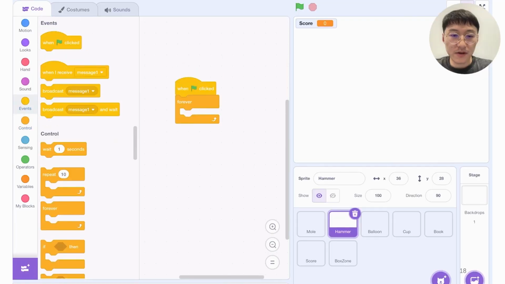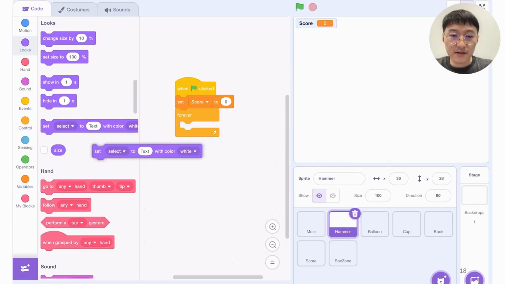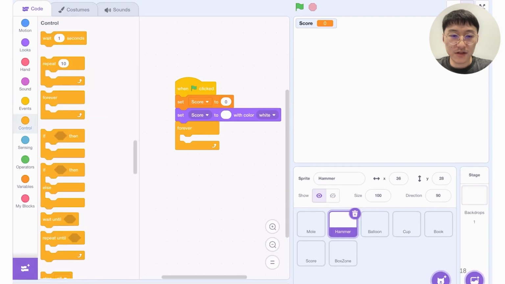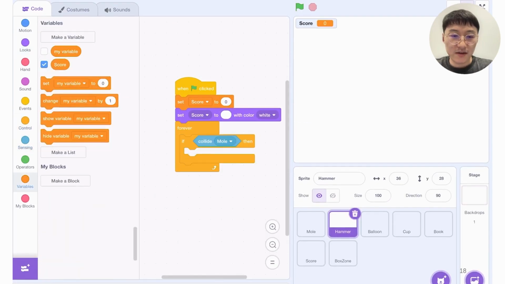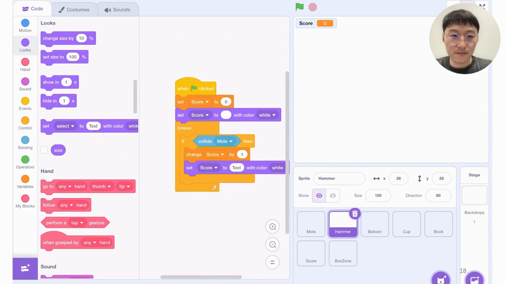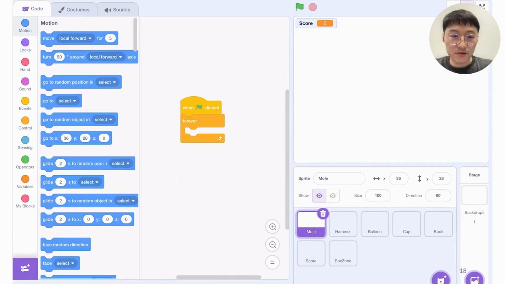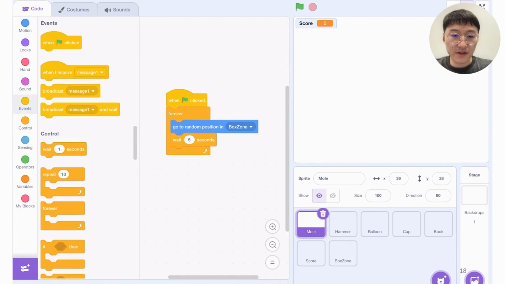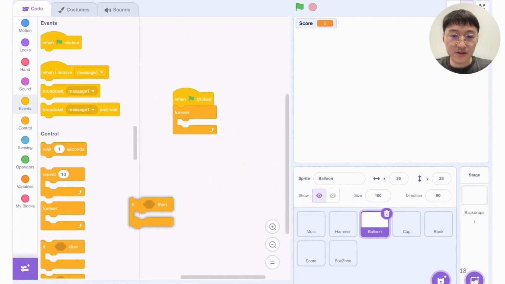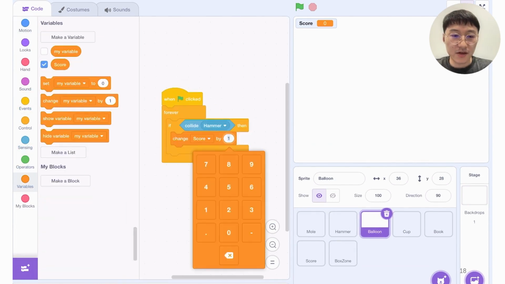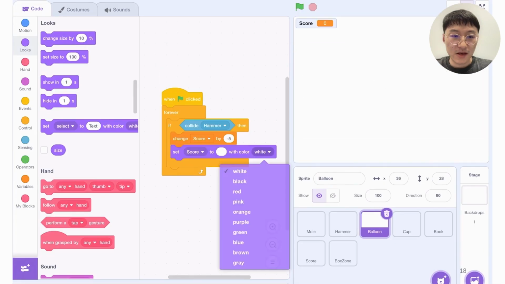Then in programming, for the hammer object, add an if condition block for collision detection. If collide, then score increases. And add a go to random position block to the mole. For the remaining objects, add conditions that when hit by the hammer, score decreases.